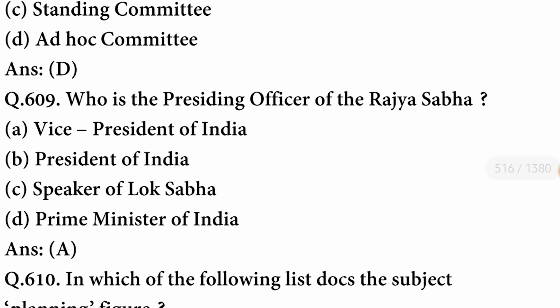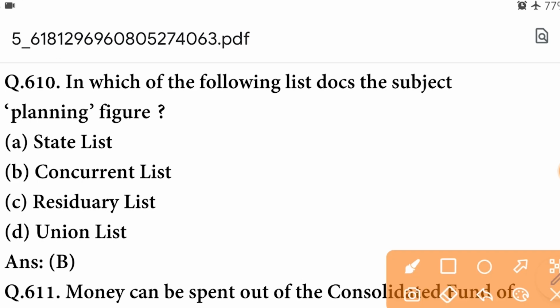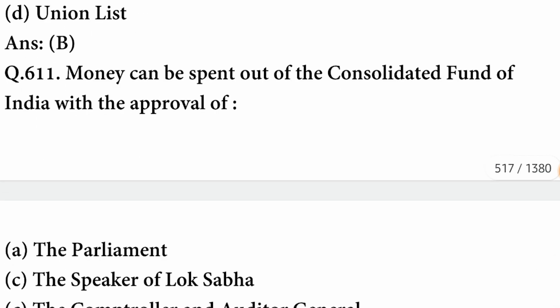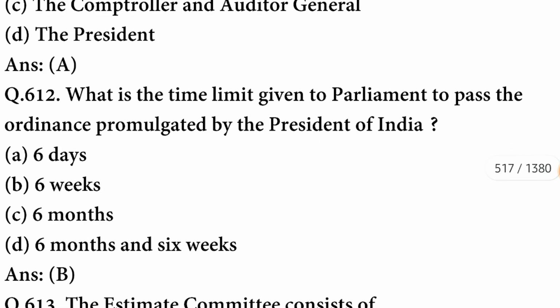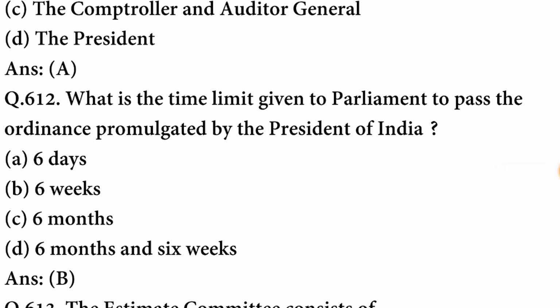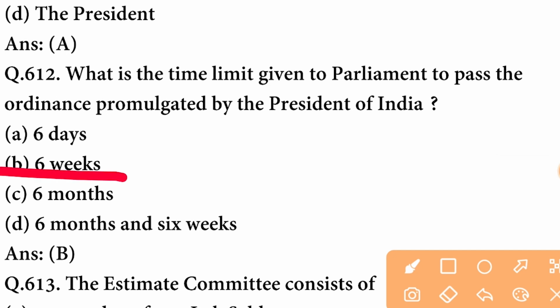Who is the presiding officer of the Rajya Sabha? Presiding officer of the Rajya Sabha is the Vice President of India. In which of the following lists does the subject planning figure? It is concurrent list. B option is correct. Money can be spent out of the Consolidated Fund of India with the approval of the Parliament. What is the time limit given to Parliament to pass the ordinance promulgated by the President of India? The time is 6 weeks.